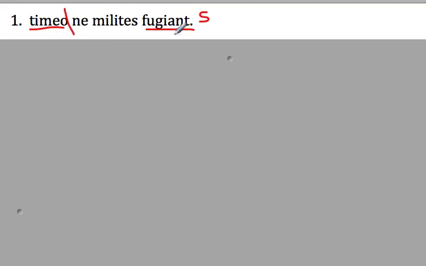Can you guys figure out this sentence? Timeo ne milites fugiant? That's right. I am afraid that the soldiers are fleeing. Okay? This could also possibly be, I am afraid that the soldiers will flee. Either one of those is correct. Kind of a weird concept, but it's true. I am afraid that the soldiers are fleeing. I am afraid that the soldiers will flee.